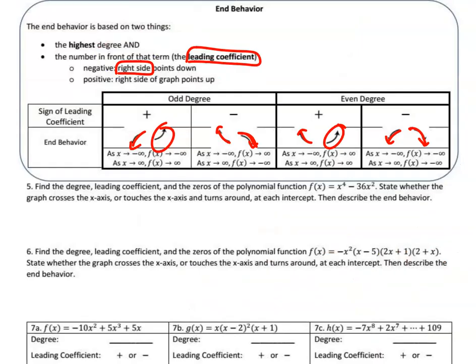Well, we've already talked about the degree and the end behavior based on the degree and the leading coefficient to decide whether it went up on both ends or opposite on both ends. So let's look at some examples of this one. So number 5 says find the degree, the leading coefficient, and the zeros of a polynomial function when we have f of x equals x to the 4th minus 36x squared.